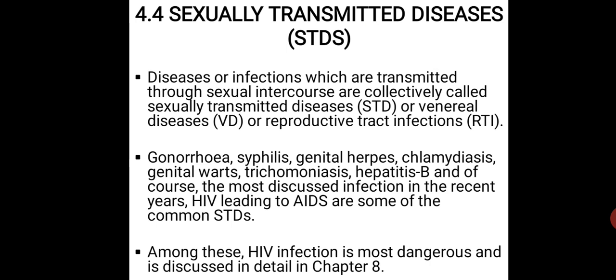So that healthy person will acquire that STD or that disease. How? Through the reproductive tract. Why? Because if there is sexual intercourse, we have already studied all the processes in chapter number 3. In that we came to know that during coitus, the male and female reproductive tract come in